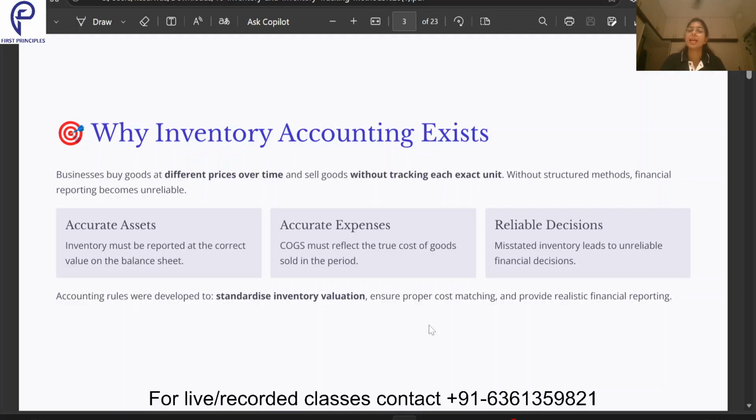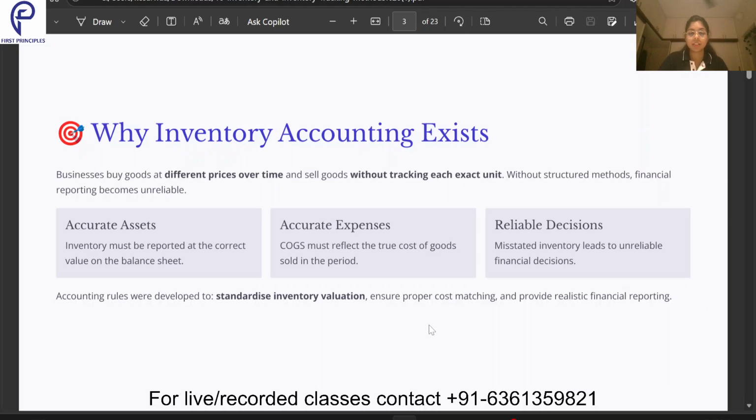Suppose I take the example of Reliance Mart. A lot of goods are being sold to the customers, and do they track which one came in first and which one is going out? They are not actually tracking it correctly, and sometimes there could be a scenario where they bought the same product 5 months ago, and it was priced differently then, but today it's priced differently.